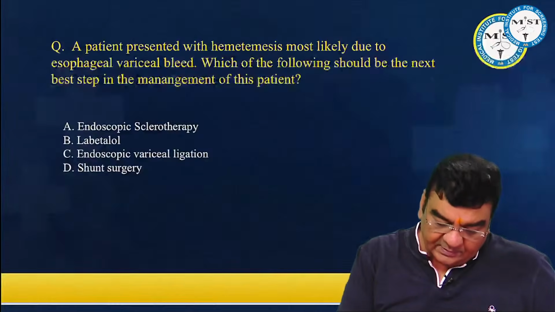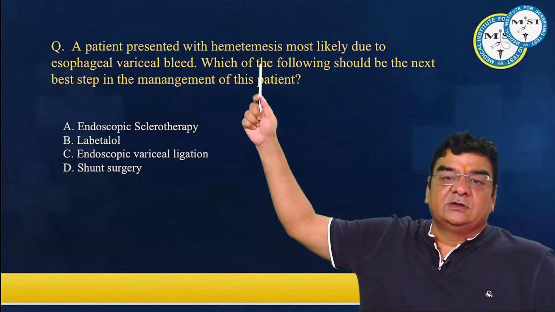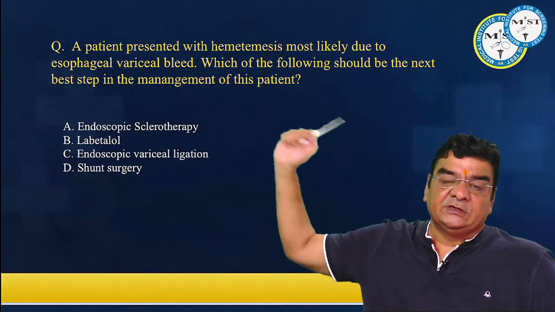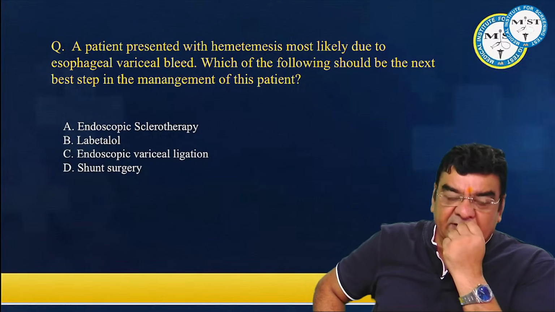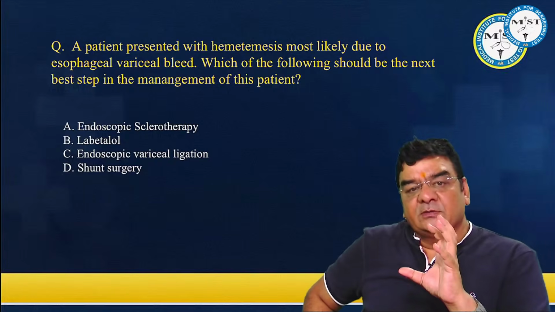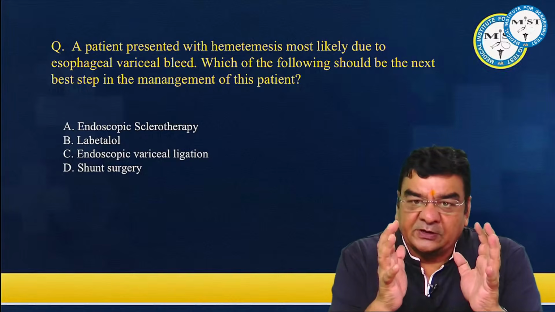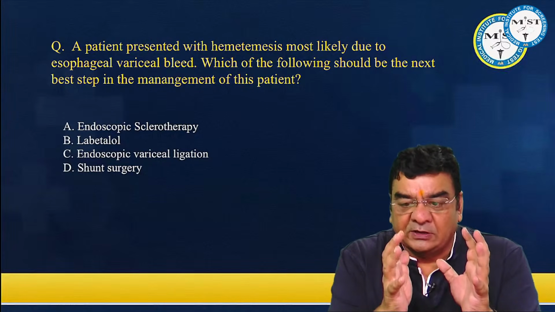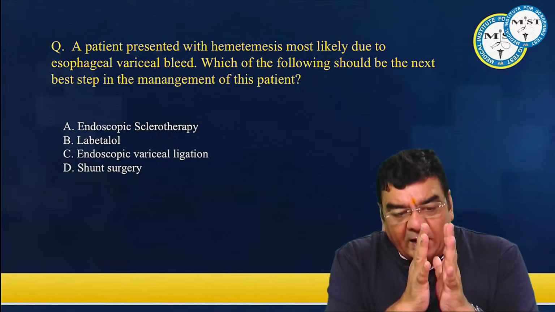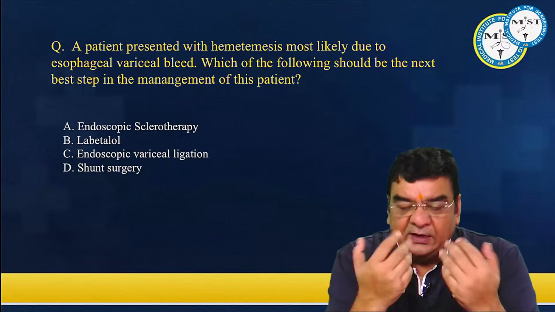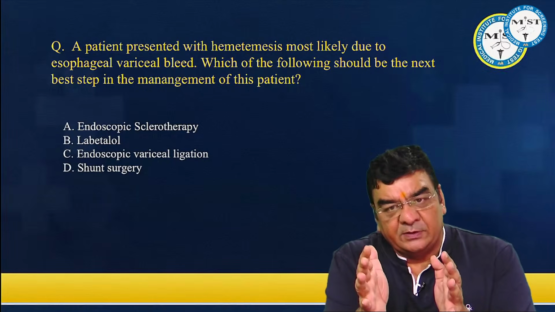Another question. Patient presented with hematemesis, most likely due to esophageal variceal bleed. Which of the following should be the next best step in the management of this patient? Now, if a patient is presenting with hematemesis and there is nothing else mentioned in the question, whether the patient was hemodynamically stable or unstable, then ideally how we approach any hematemesis patient is, we have to see the vitals. If the patient looks stable, fine.